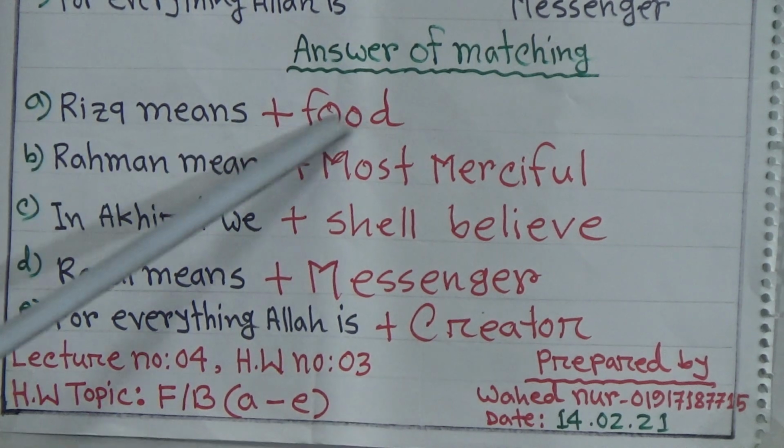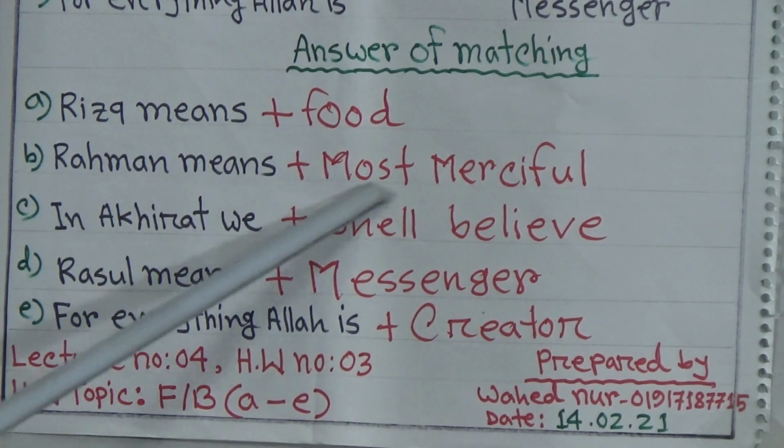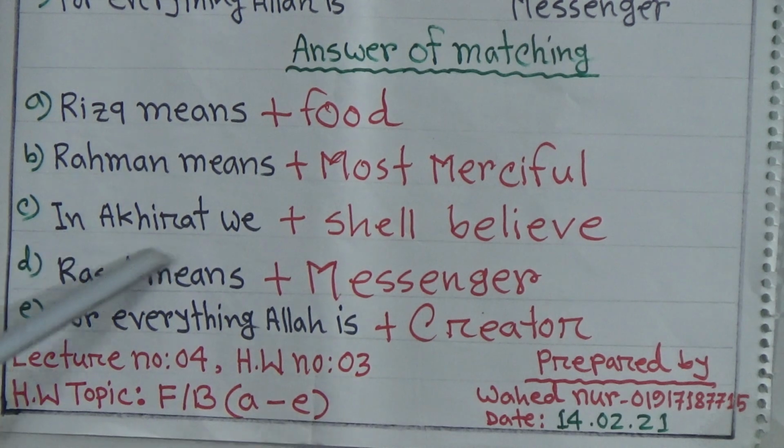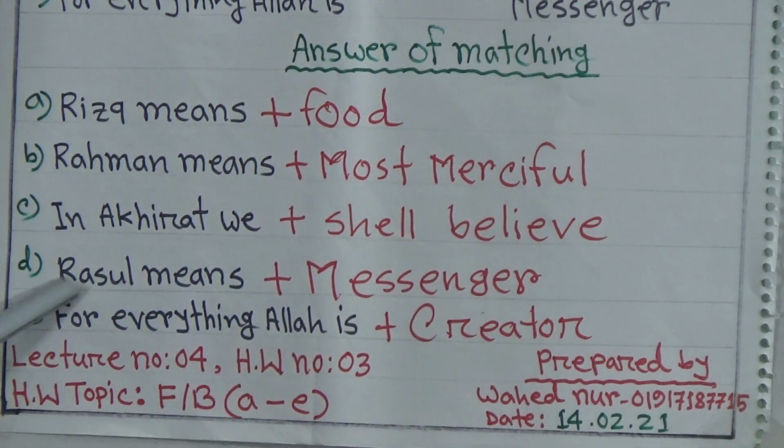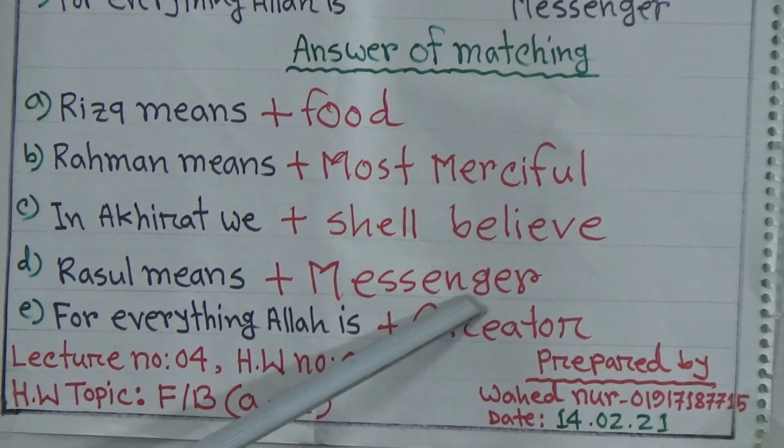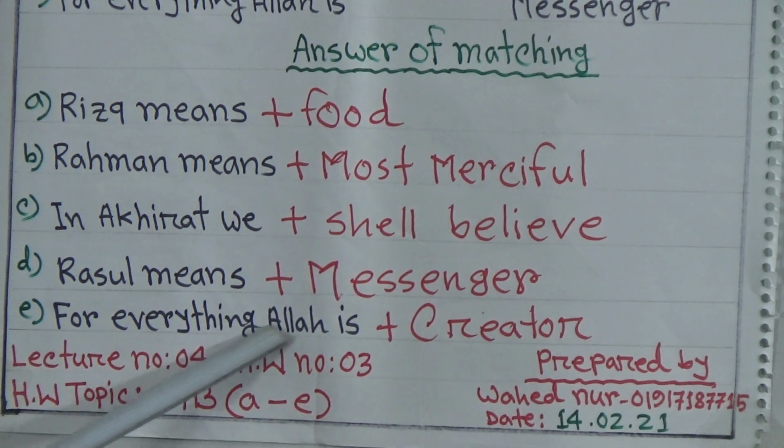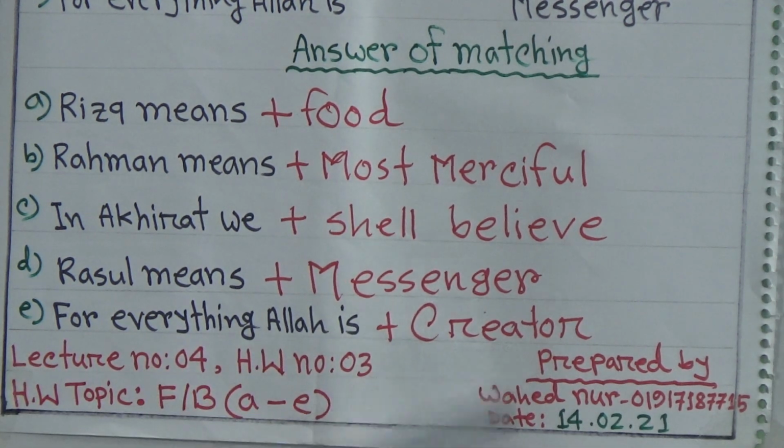So I hope you understood the matching. A, rizq means food. B, Rahman means most merciful. C, in akhirat we shall believe. D, Rasul means messenger. And E, for everything Allah is creator.